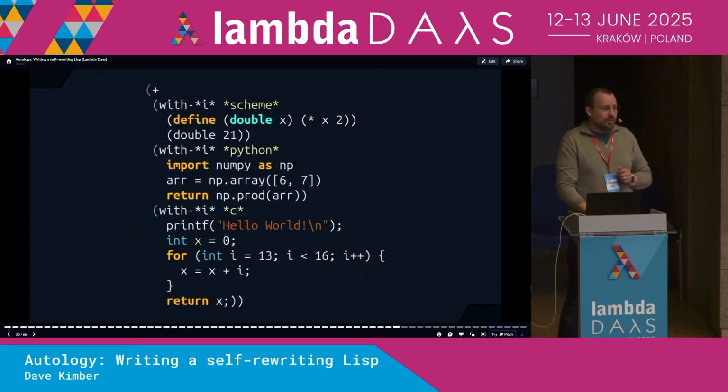And finally, there's nothing stopping us from doing this. Since each of these programs returns a number, we can just wrap them together in a single call to plus. And this works. Is it beautiful? Is it heresy? Well, those are both opinions, and Autology doesn't care. This program prints out hello world and then returns 126.